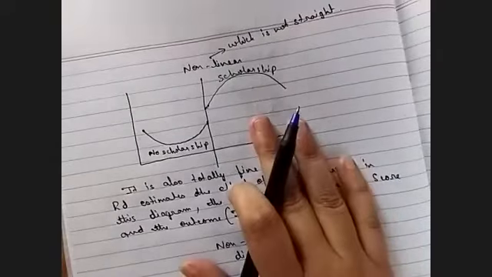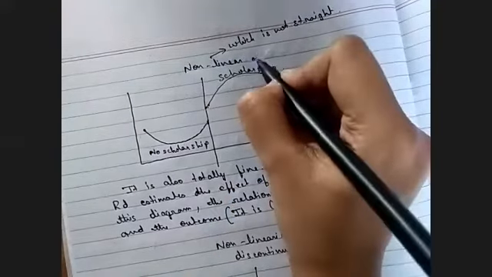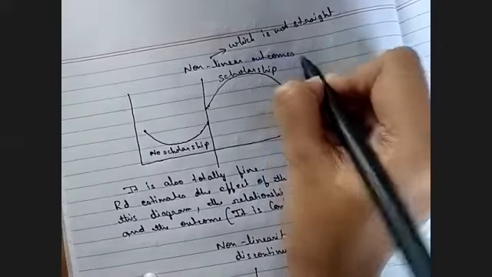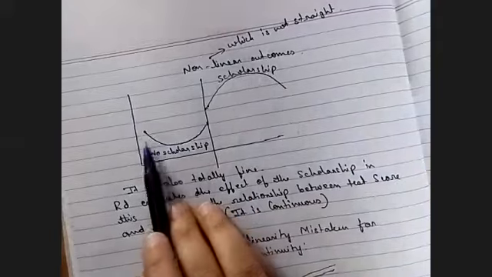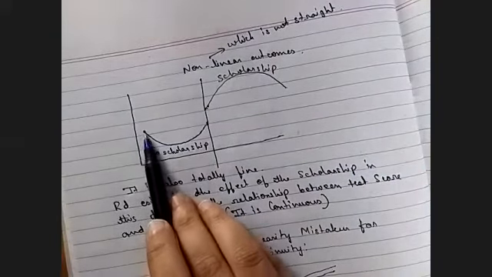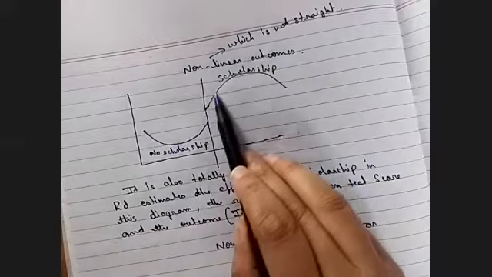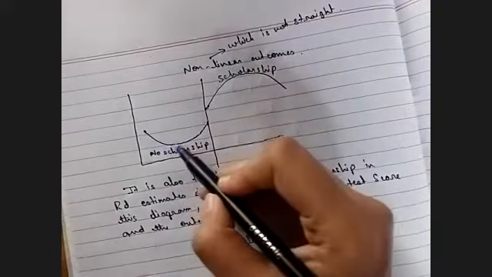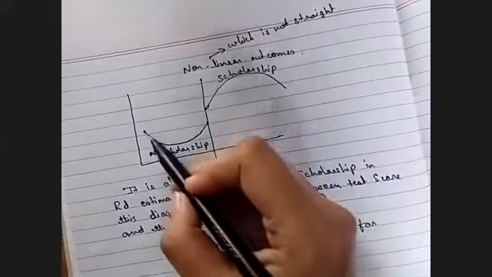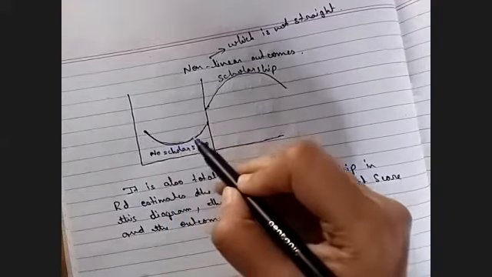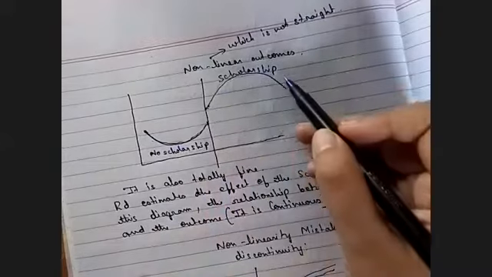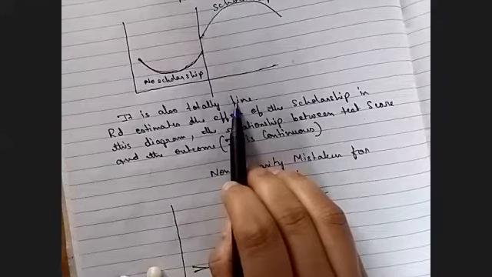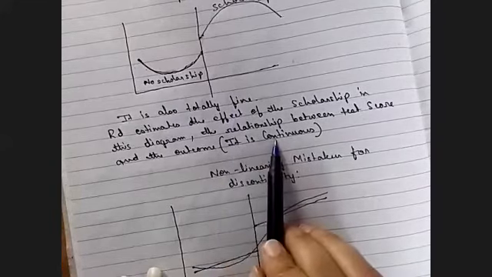Now, if we talk about non-linear outcomes, here also continuity does not break. We can see this, it is also in a continuous form, a shape which is like this. So it is also totally fine because it is continuous.